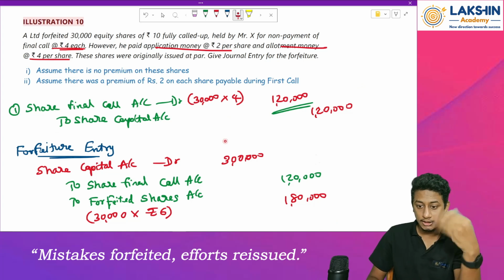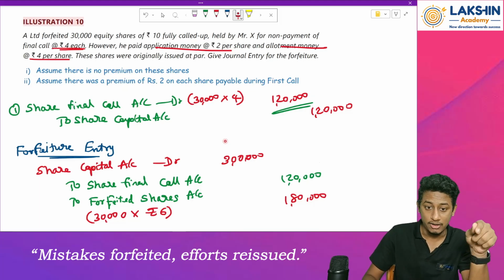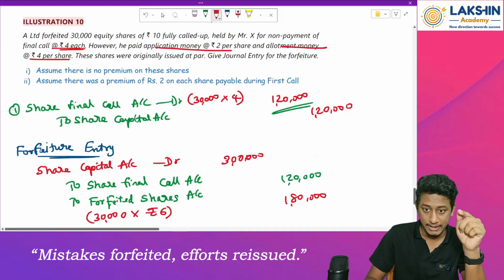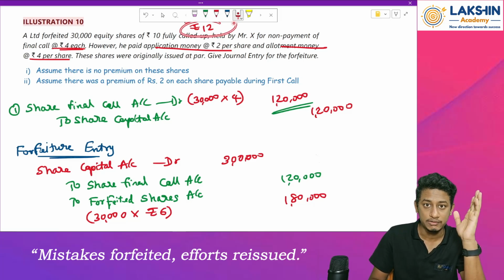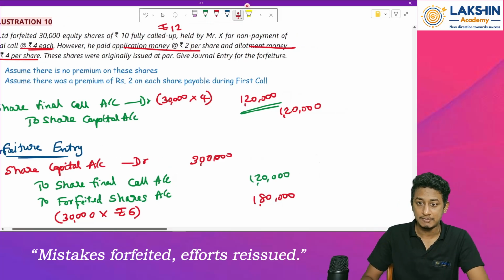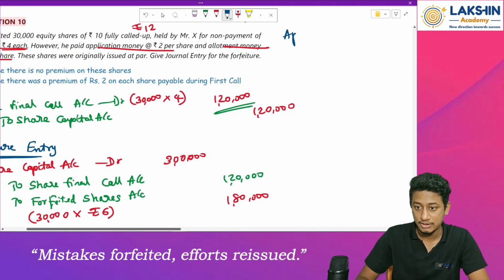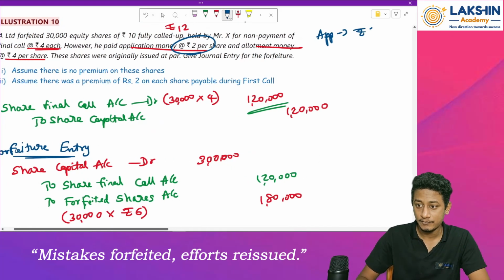Okay. Now, case number 2. Assume there was a premium of rupees 2 on each share payable during the final call. Now, the shares are issued at rupees 10 fully paid, but the value of the issue is rupees 12. And we have 2 rupees premium on the final call. That means on application how much will I receive? Rupees 2 per share.